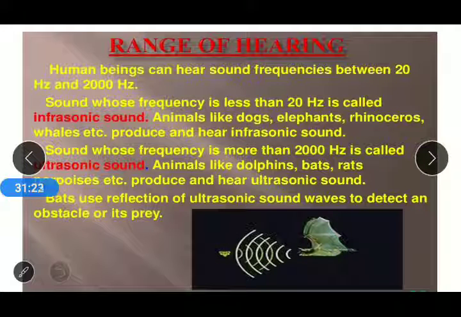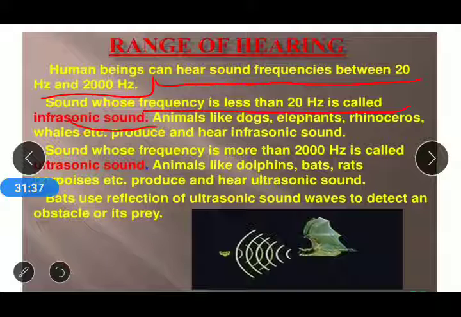The range of hearing: human beings can hear sound frequencies between 20 hertz and 20,000 hertz. Sound whose frequency is less than 20 hertz is called infrasonic sound. Animals like dogs, elephants, rhinos, whales, etc. produce and hear infrasonic sound.